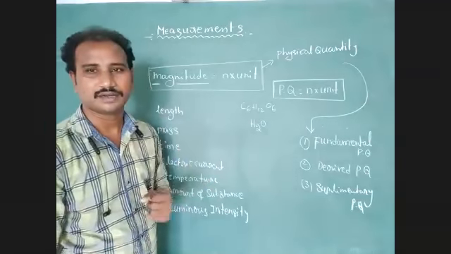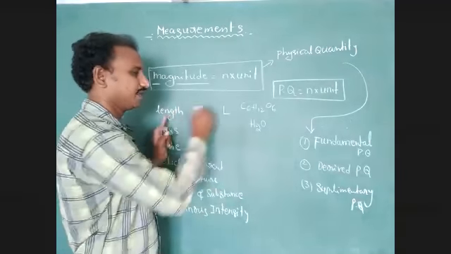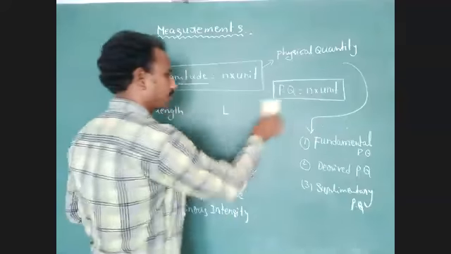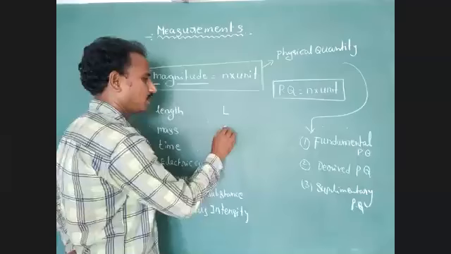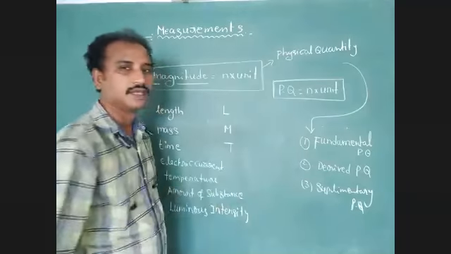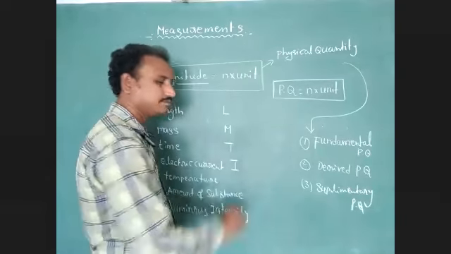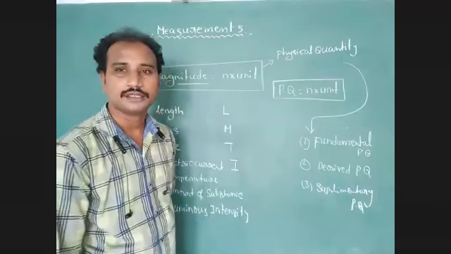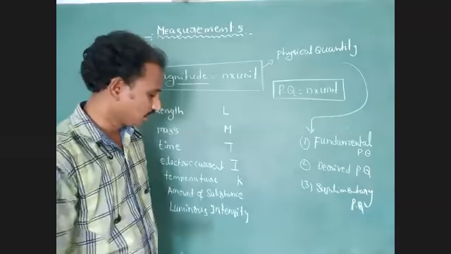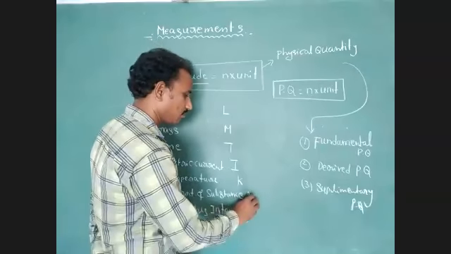How to represent the symbol for fundamental physical quantities? Symbol for length, capital L. Symbol for mass, capital M. Symbol for time, capital T. Symbol for electric current, capital I. Symbol for temperature, Kelvin, capital K. Symbol for amount of substance, mole.